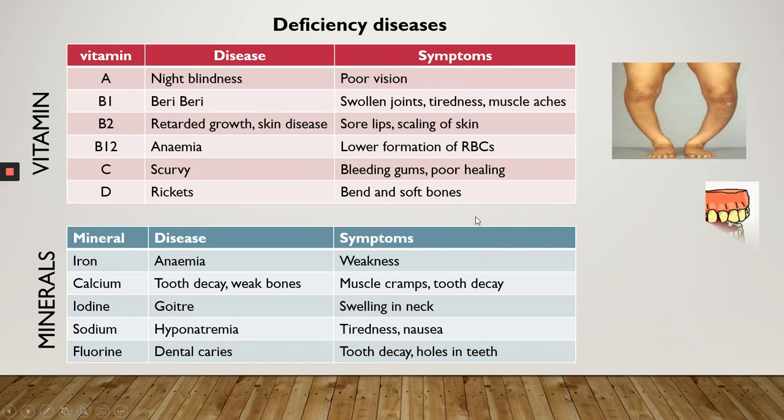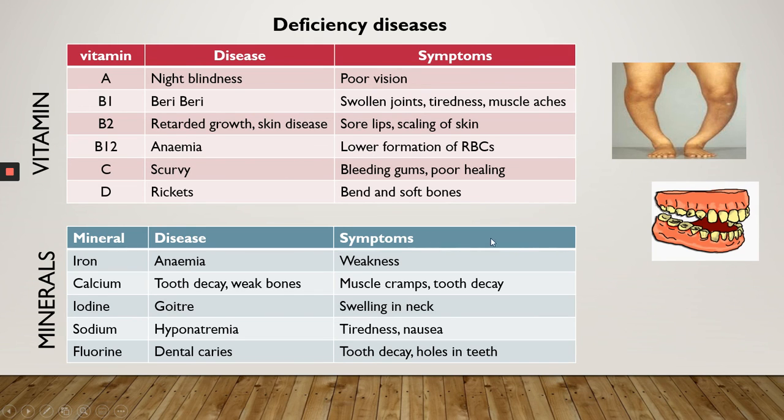Now, vitamin D. We get vitamin D from different milk products, and the natural source of vitamin D is the sun. If a person is lacking in vitamin D, he suffers from the disease called rickets. What happens in this? The bones become soft and bent. Their legs become bow-like, and the chest becomes a pigeon chest. Look, this child has rickets, and thus the bones become soft and they bend. This is how we can identify a child who has rickets.